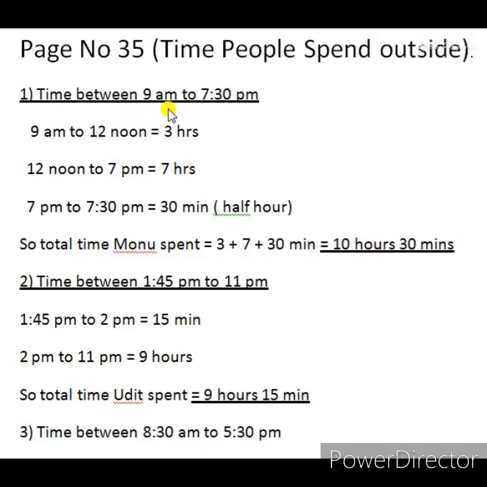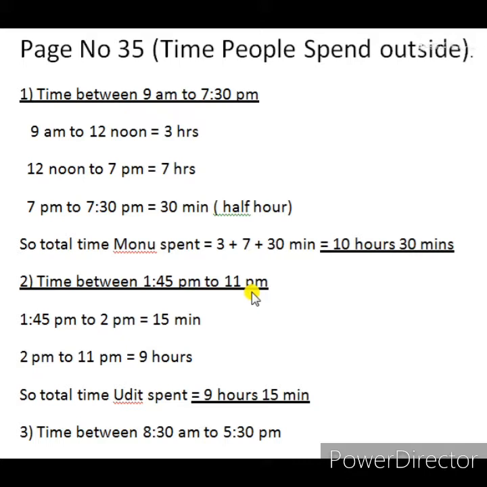Students, to find that time, first of all we have to take the time from 9 AM to 12 noon, that is 3 hours, and after that 12 noon to 7 PM, that is 7 hours. So total 3 hours plus 7 hours, and 7 to 7:30 PM is 30 minutes, that means half an hour. So how much time did Manu spend outside? 3 hours plus 7 hours plus 30 minutes equals 10 hours 30 minutes, or 10 and a half hours Manu spent outside. Now our question 2, Udit spent the time from 1:45 PM to 11 PM.